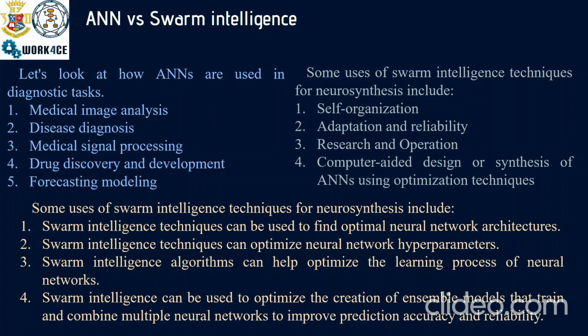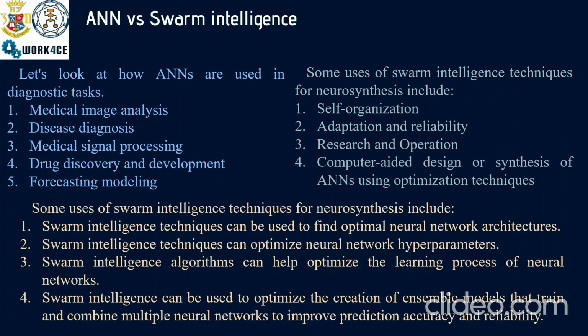And we must start this topic talking about some benefits and advantages of using artificial neural networks for different diagnostics tasks. As you know, many of these tasks can be represented as a classification task. So usually we talk about medical image analysis, disease diagnostics, medical signal processing, and drug discovery and development. And only then something like forecasting modeling.